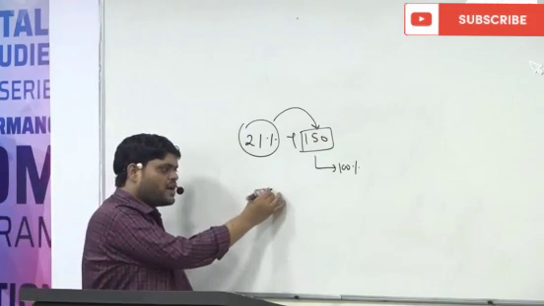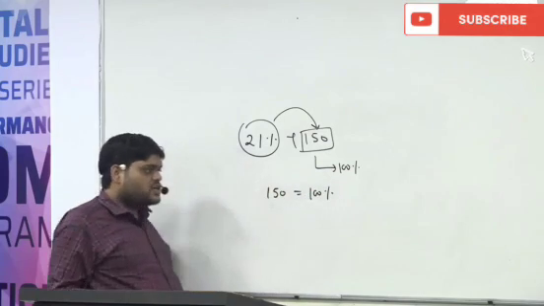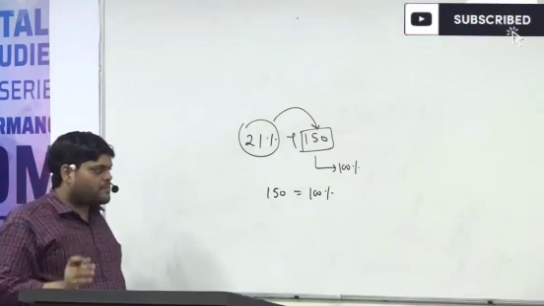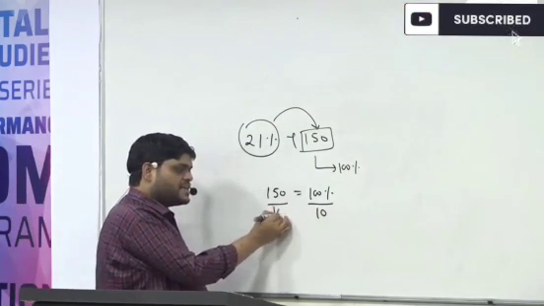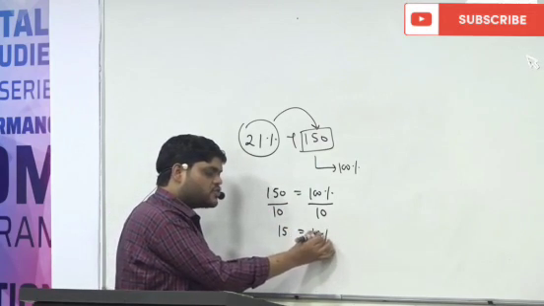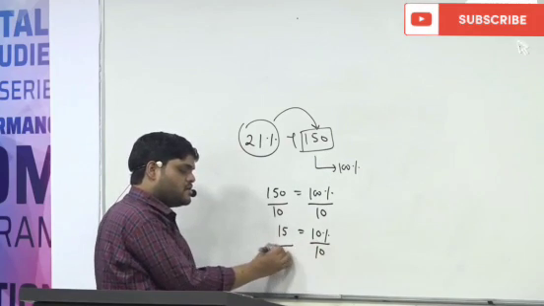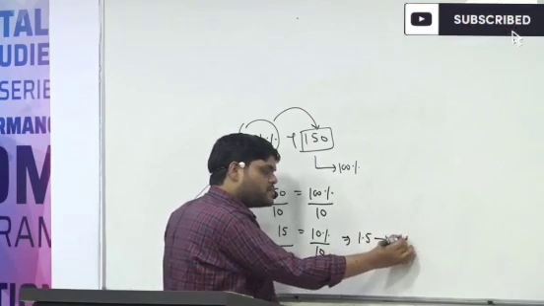So if 150 is equal to 100%, we always try to break it into 10% and 1%. Can we find out 10% of this? If I divide both sides by 10, we get 15 is equal to 10%. If I again divide by 10, we get 1.5 as 1%.